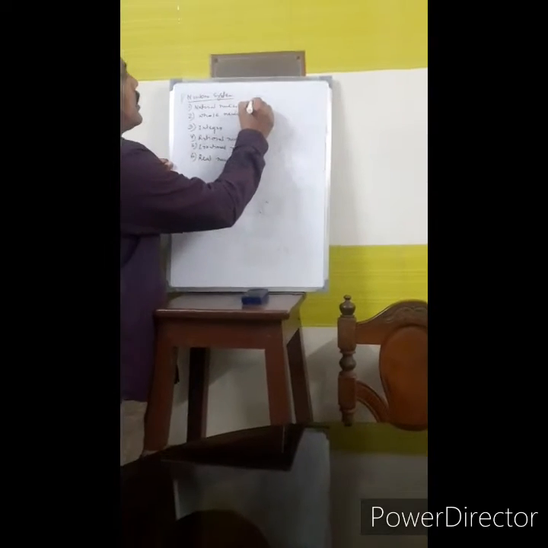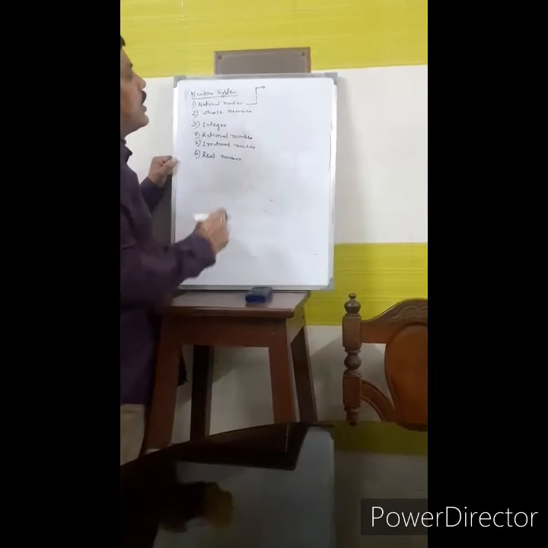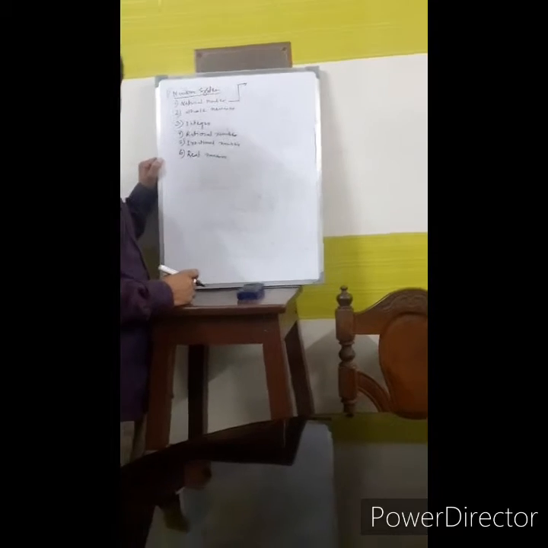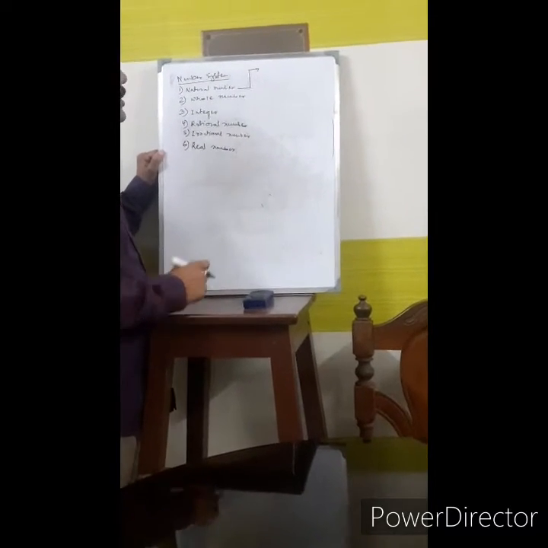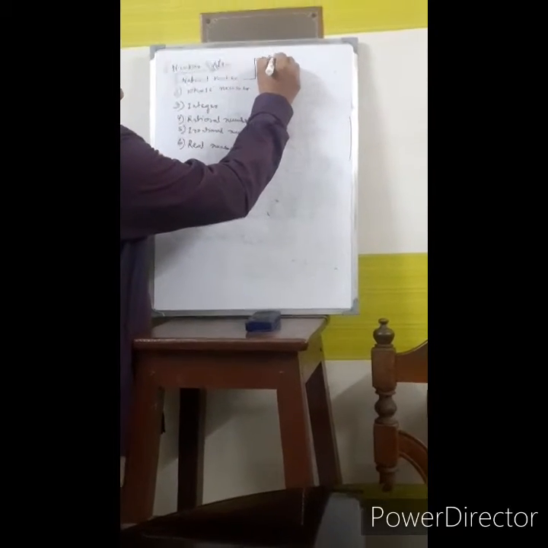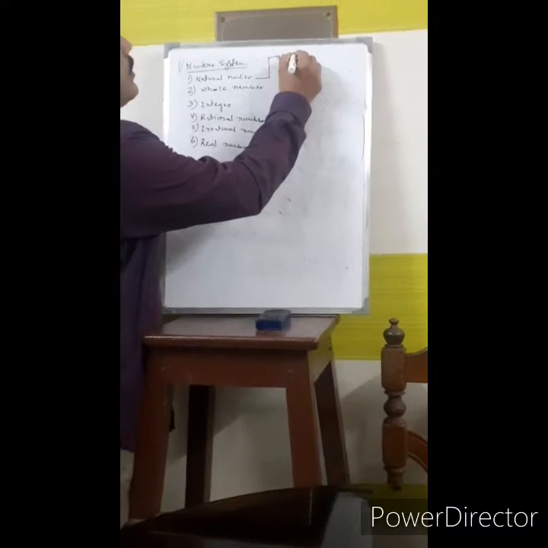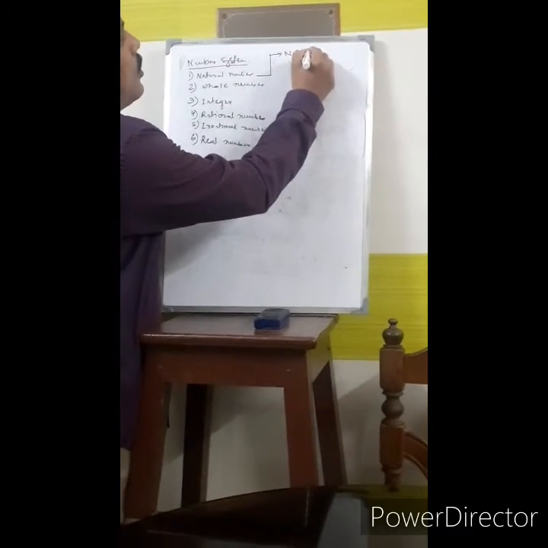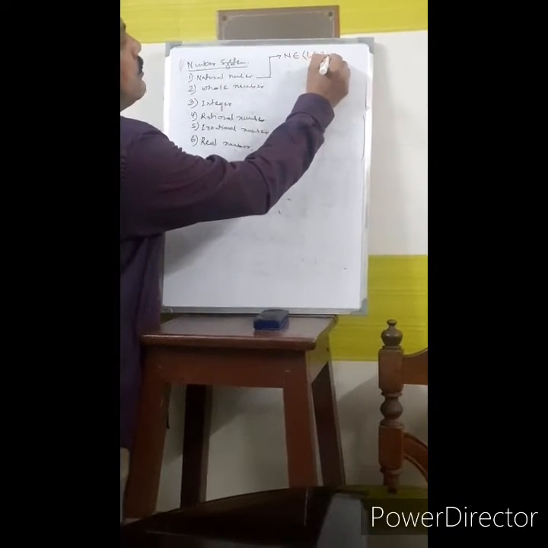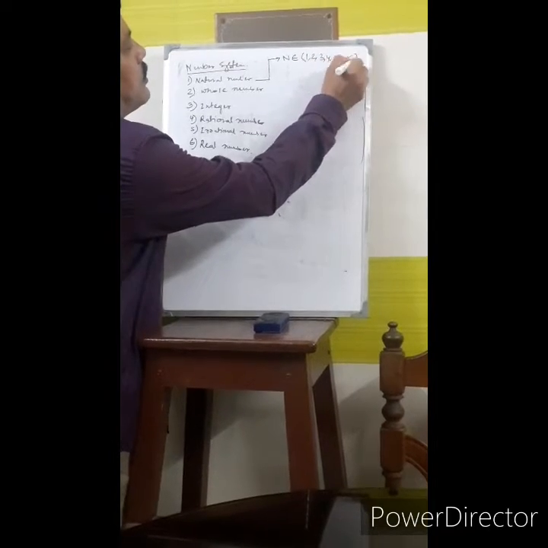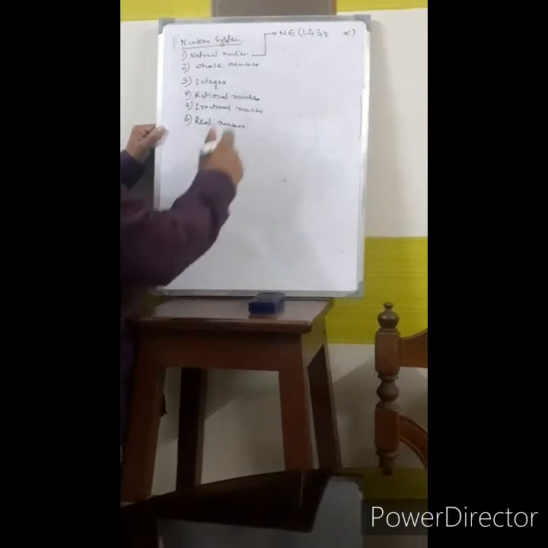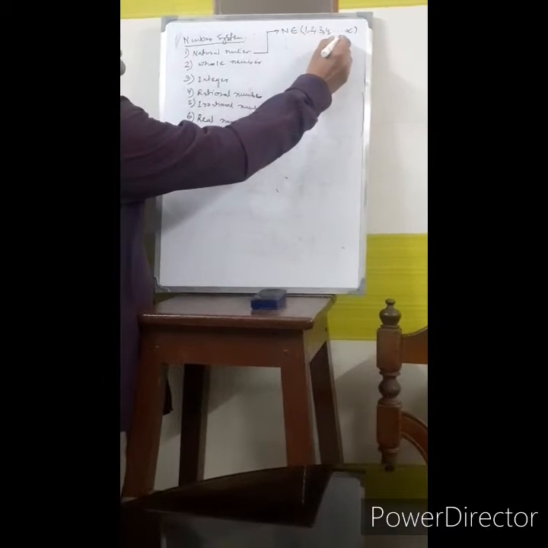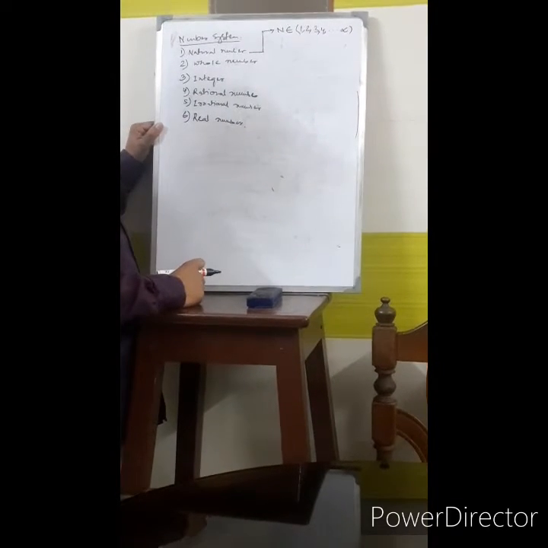Natural numbers are the collection of counting numbers which start from 1 and extend up to infinity. So natural numbers can be expressed as N belongs to 1, 2, 3, 4, up to infinity. The lowest natural number is 1 and there is no highest natural number in the system.